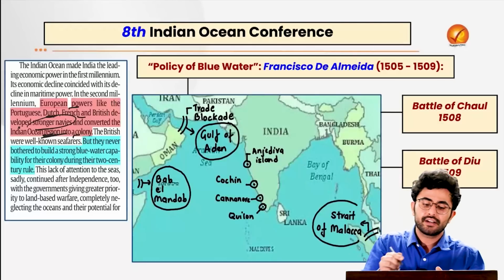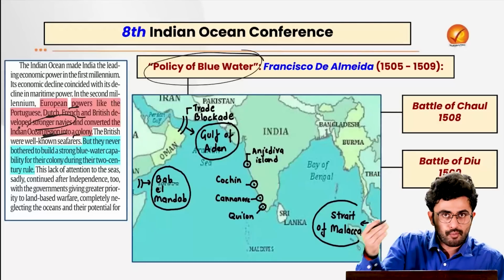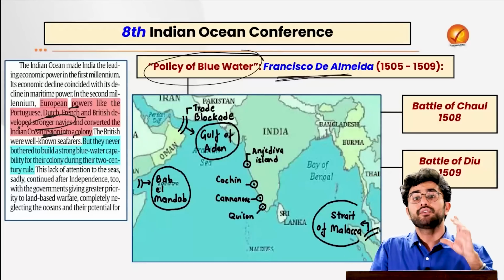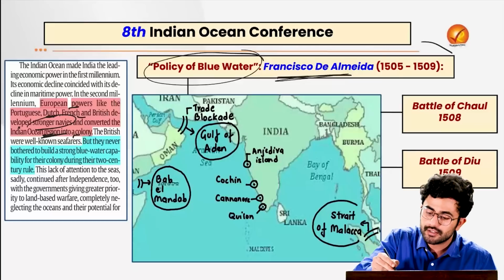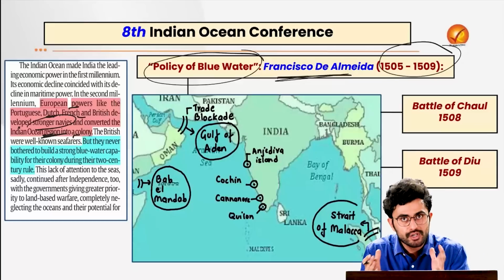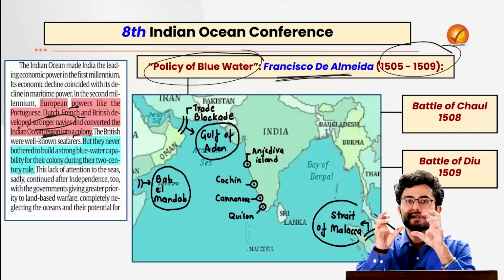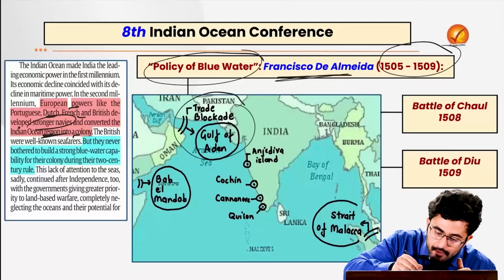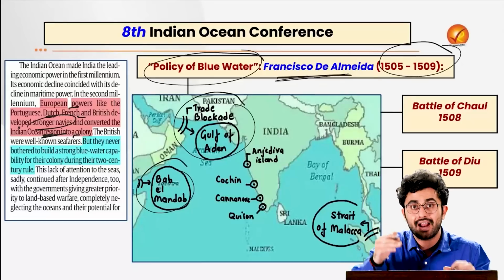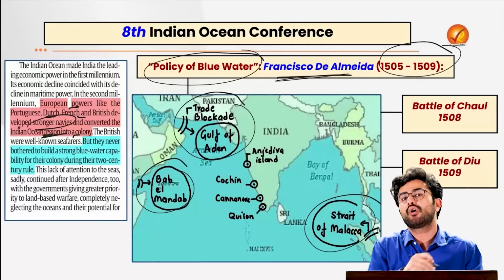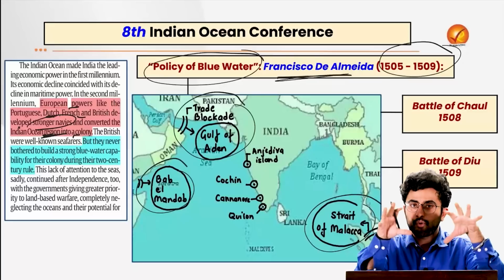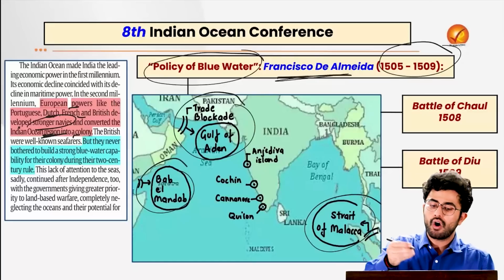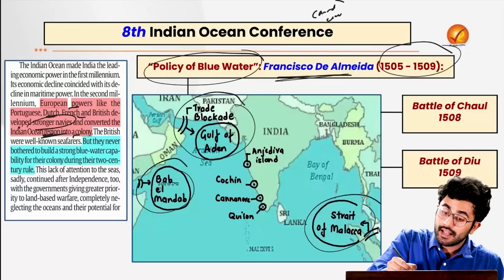For example, you can recall the policy of blue water from your modern history, which was launched by the first Portuguese Governor General, Francisco de Almeida. What is this policy of blue water? The Portuguese basically started blocking important straits like the Gulf of Aden, Bab el Mandab and the Strait of Malacca, by putting their warships, called caravels and carracks.